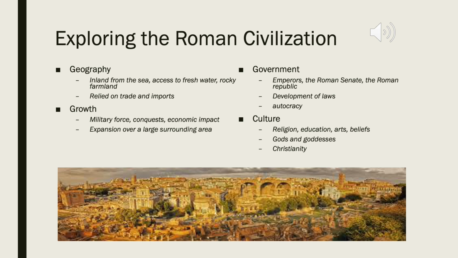Rome started as a small village around the Tiber River, far enough inland from the sea, and had a great source of fresh water from the Mediterranean. The farmland was rocky, so it depended majorly on trade through roads and ships. The Roman state or empire was driven by its people and its land that military conquered. Military expansion is what drove the state's economic development, historically led by Augustus Caesar and followed by other proclaimed emperors.